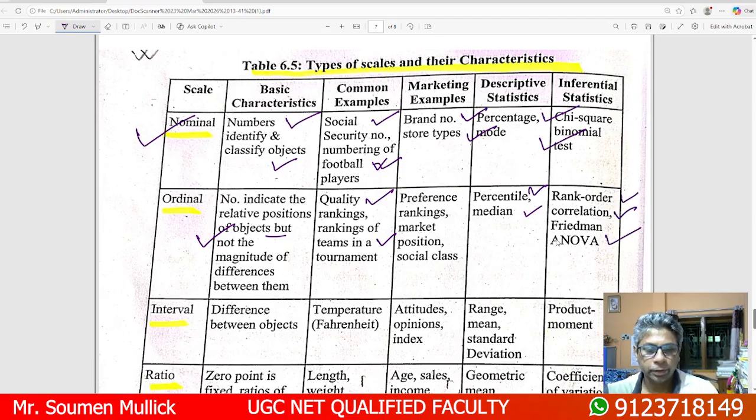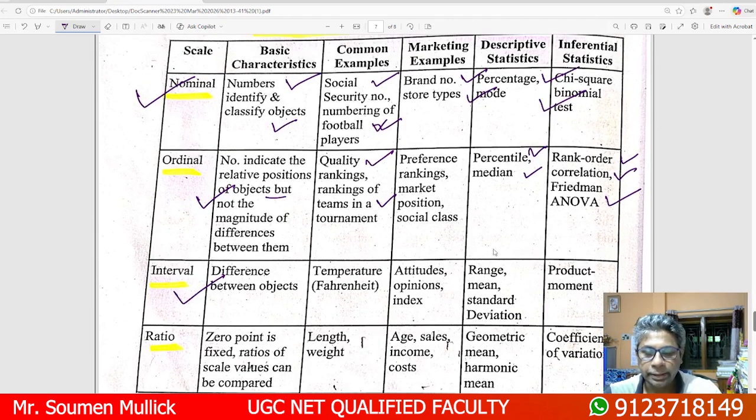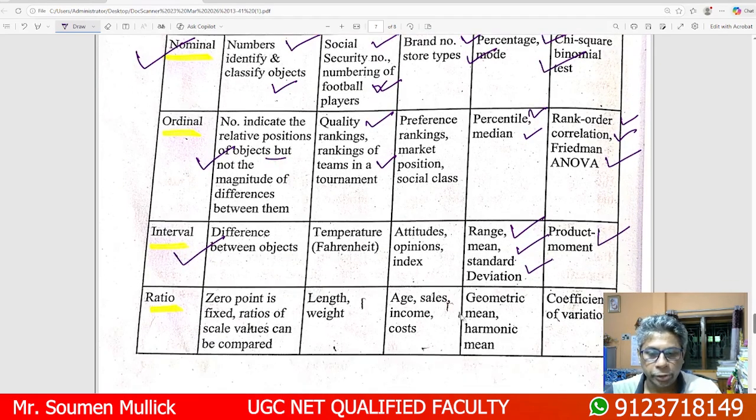Interval scale means the difference between objects, like temperature, attitude or opinion index. Interval scale in descriptive statistics uses range, mean deviation, standard deviation, and interval scale uses product moment correlation. Ratio scale means the zero point is fixed, which is very important.